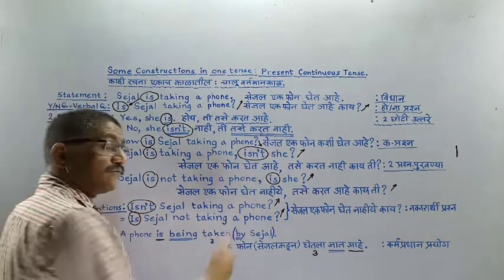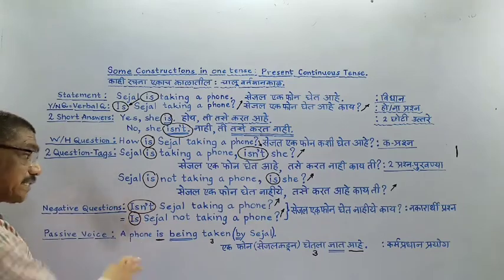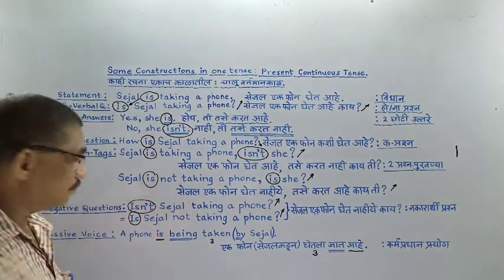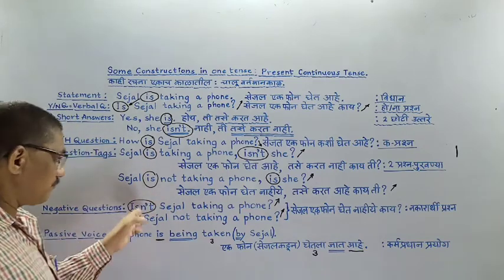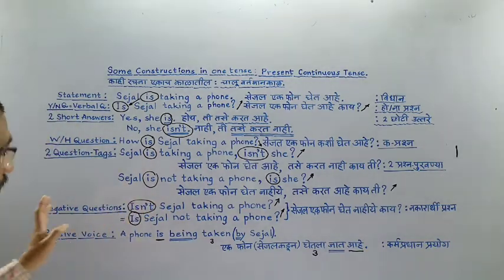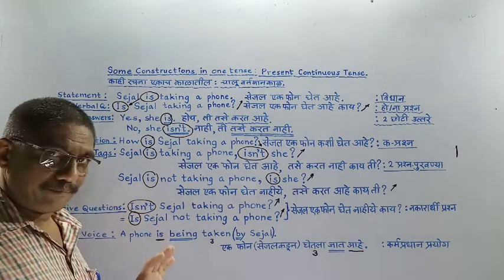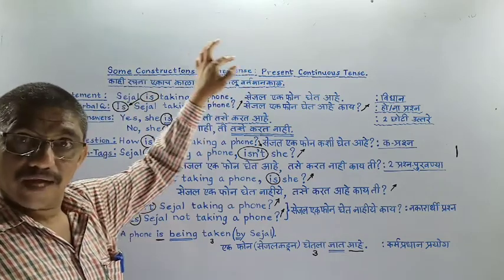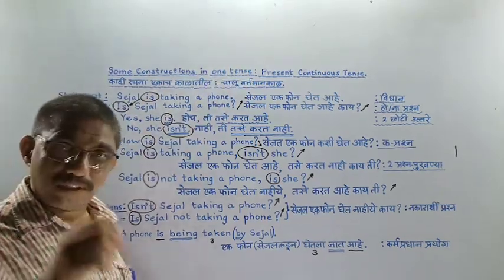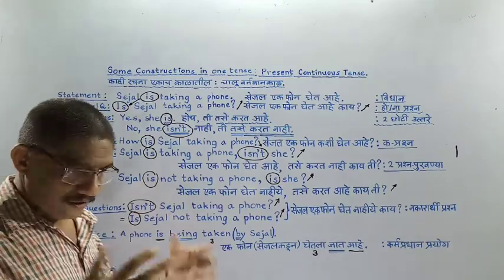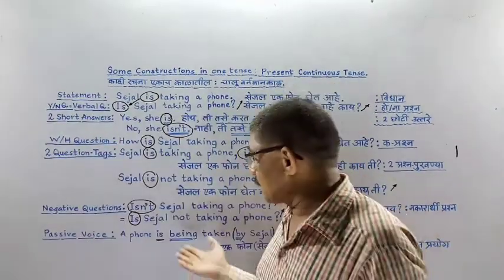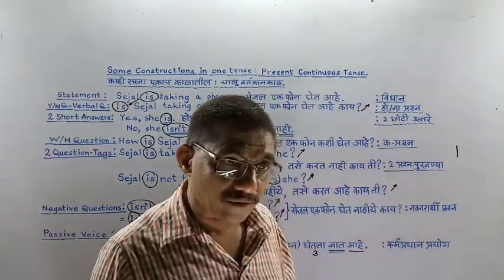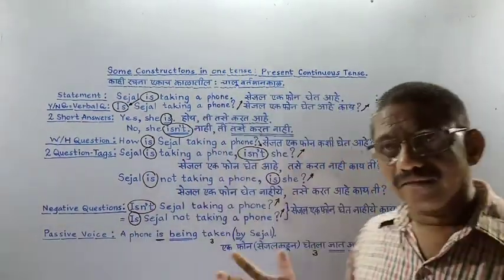Now next is negative questions. Isn't Sejal taking a phone? Is Sejal not taking a phone? If we separate the two words, only "is" should come first. If it is the contracted form, then "isn't" will come in the beginning. These have the same meaning and are equivalent to the statement. In normal life we ask rhetorical questions, like, is it done?